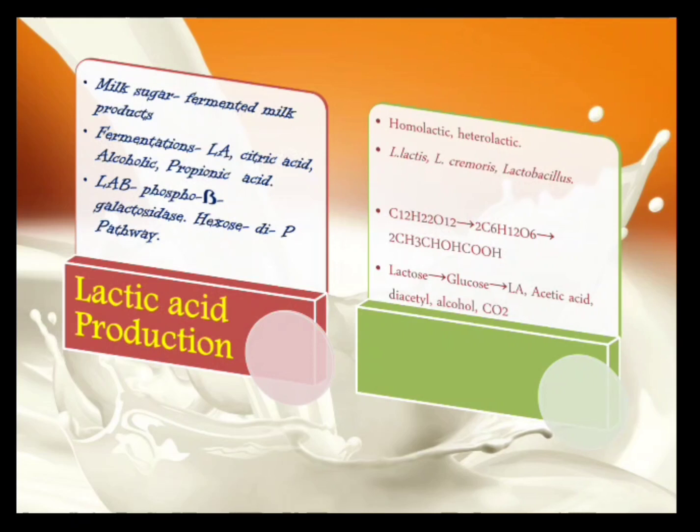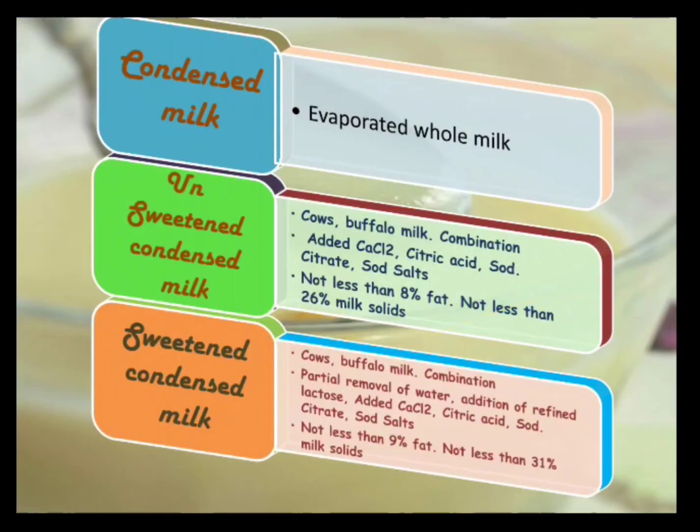Now, what kind of pathway do these organisms follow to break down lactose to lactic acid? That is, first lactose is broken down to glucose, and then this glucose is broken down to lactic acid and other components like acetic acid, etc. Which is that pathway? Phospho-beta-galactosidase pathway or hexose diphosphate pathway. So these are the different pathways that the organism follows for production of lactic acid. Okay, now what are the organisms? That is Lactococcus lactis, Lactococcus cremoris, and Lactobacillus. These are the microorganisms.